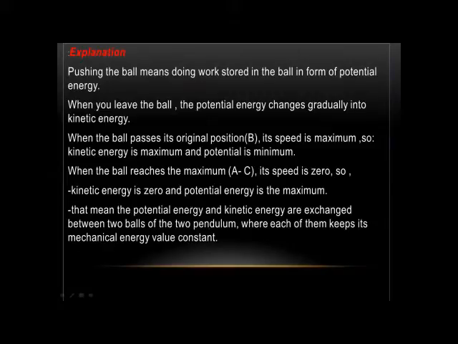Kinetic energy is zero and the potential energy is at its maximum when the ball reaches the maximum points A and C, where its speed is zero. What does that mean? That means the potential energy and the kinetic energy are exchanged between the two poles of the pendulum, where each of them keeps its mechanical energy value constant.